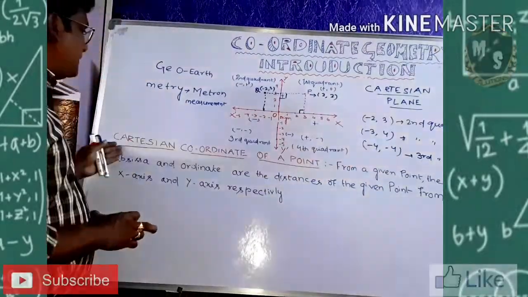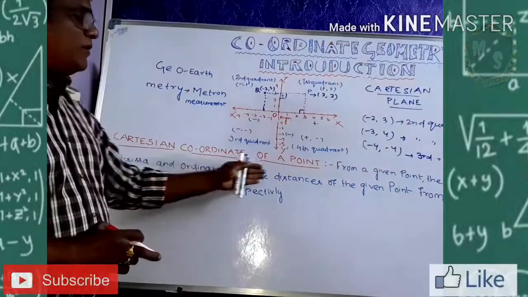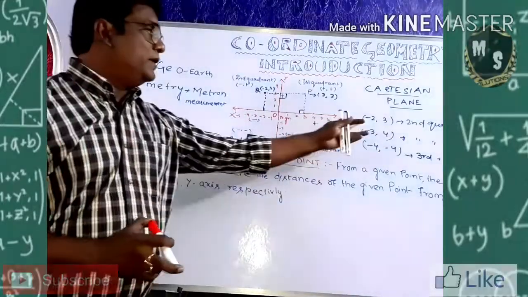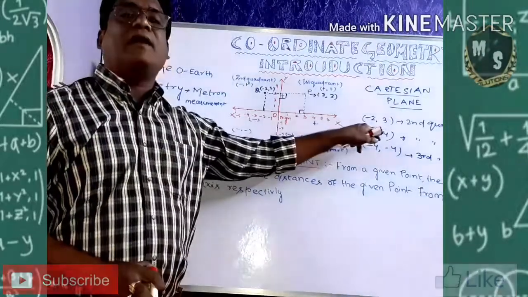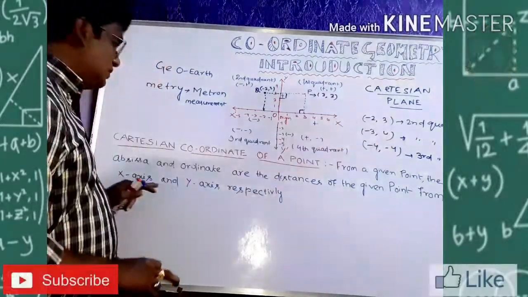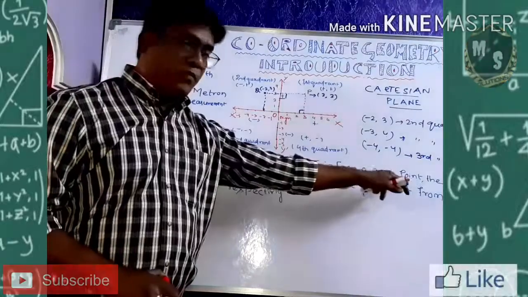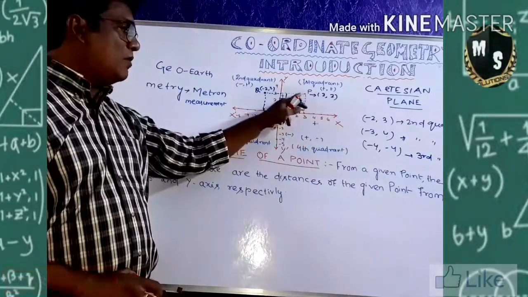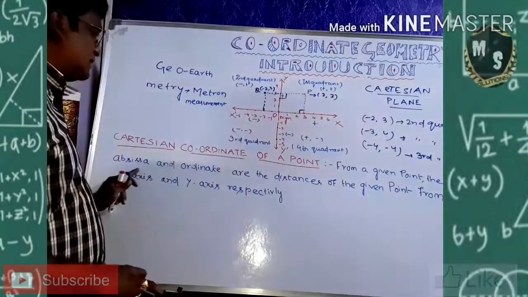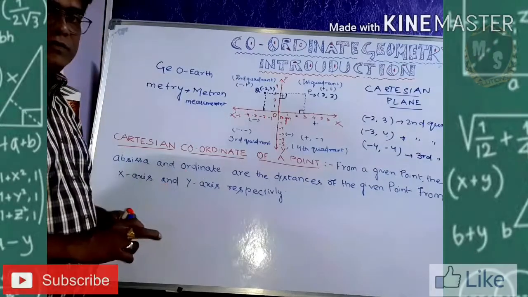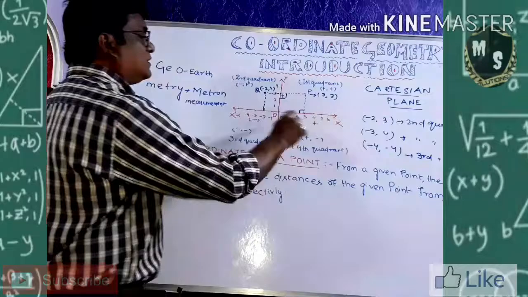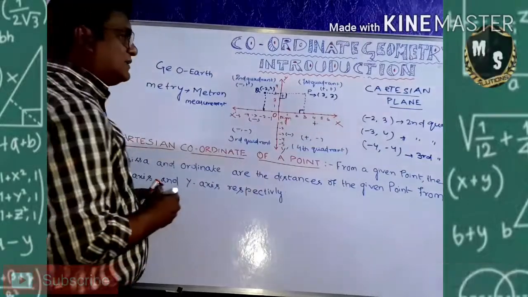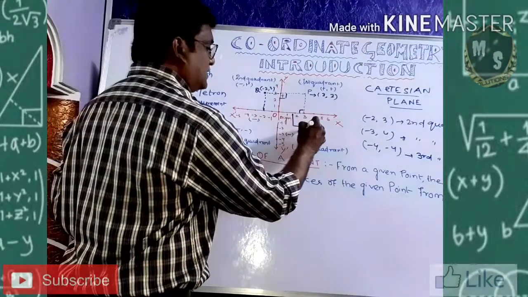These are sometimes called the Cartesian coordinates of a point. What is the Cartesian coordinate? Cartesian coordinate means the x coordinate and the y coordinate. From a given point, the abscissa and the ordinate. Look at it. The horizontal axis is always called the abscissa. The x-axis is always called the abscissa.